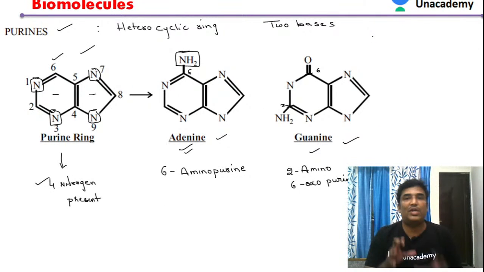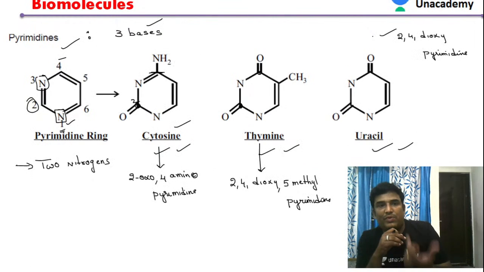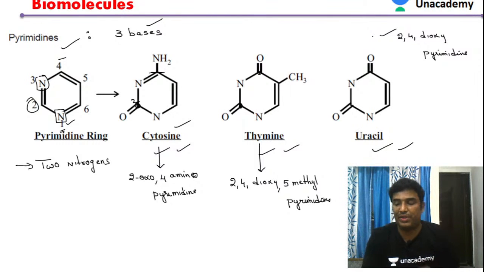Purines include two bases, adenine as well as guanine, whereas pyrimidines include three bases: cytosine, thymine, and uracil.